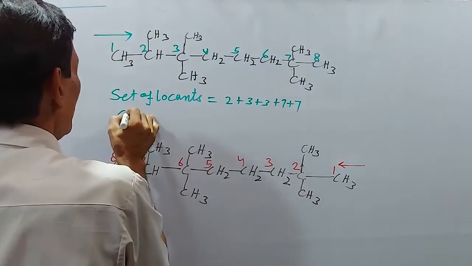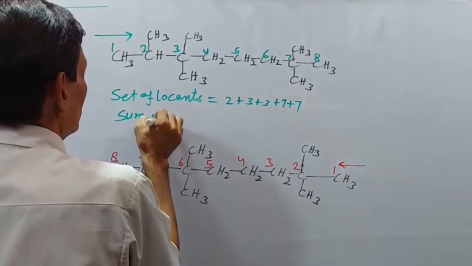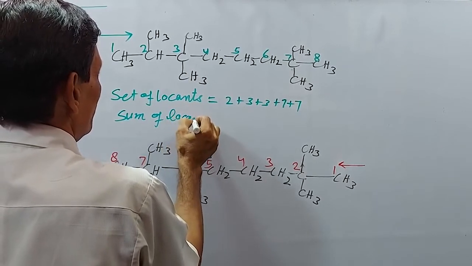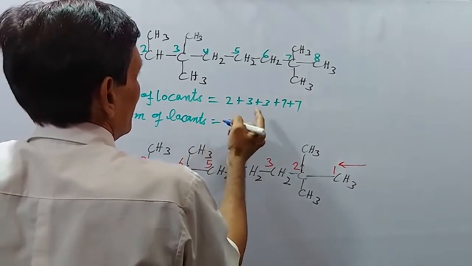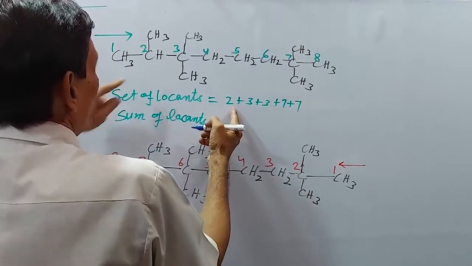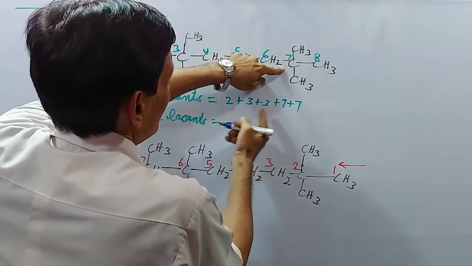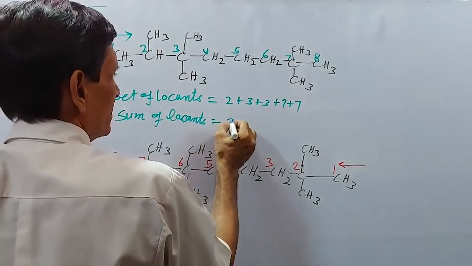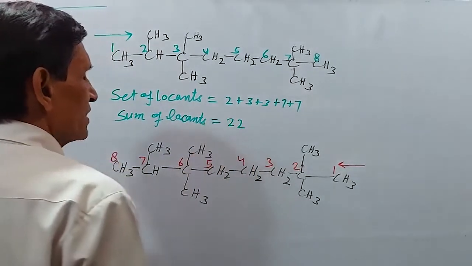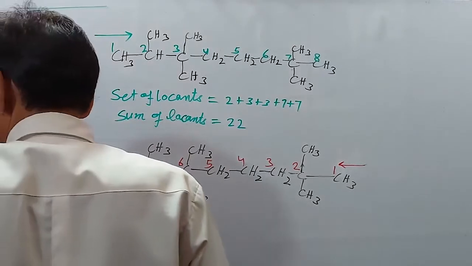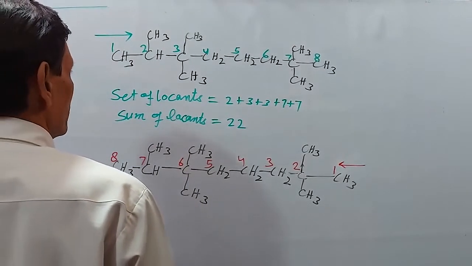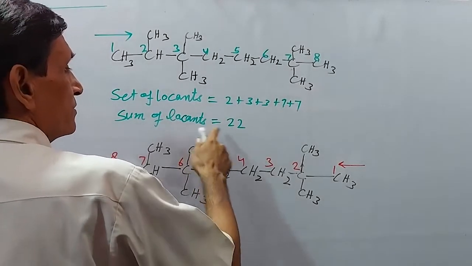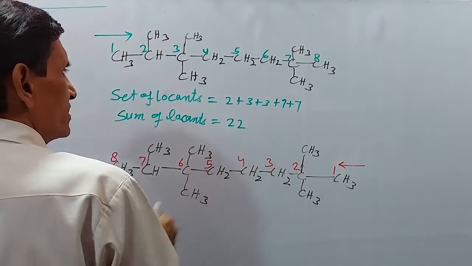Now the sum of locants is equal to 2 plus 3 plus 3 plus 7 plus 7, like that. 22 is coming. So in this case the sum of locants is 22.